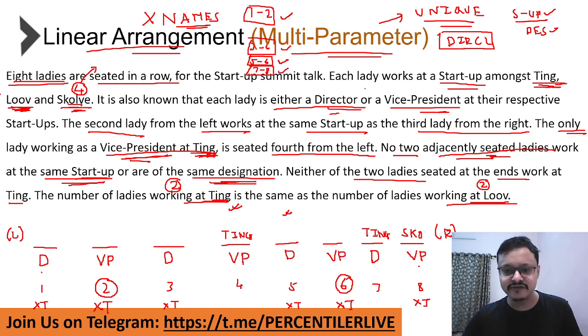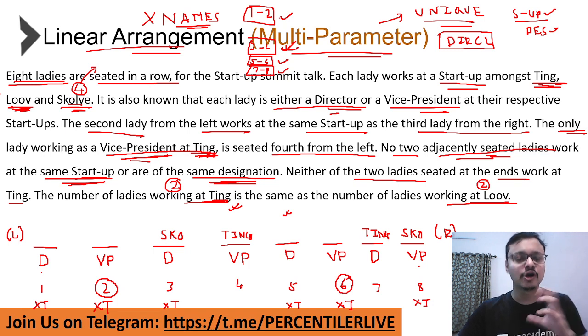So the moment you have 7 as Ting, it automatically means 8 has to be Skolv. Similarly, out of 3 and 4, 4 is Ting. That means 3 is Skolv, because that is the only way I can get somebody out of 3 and 4 to be from Skolv. Remember, I need a total of 4 people, which means 1 from 1 and 2, 1 from 3 and 4, 1 from 5 and 6, and 1 from 7 and 8.